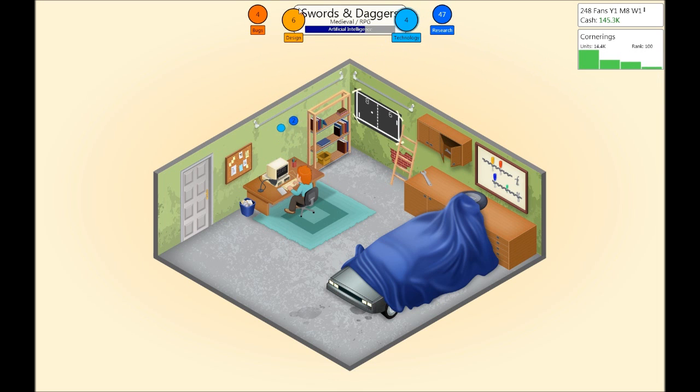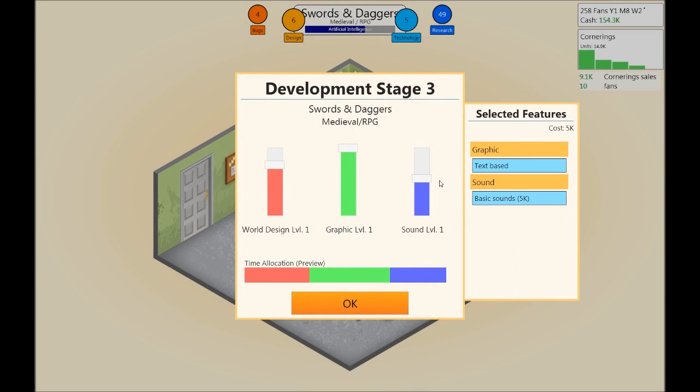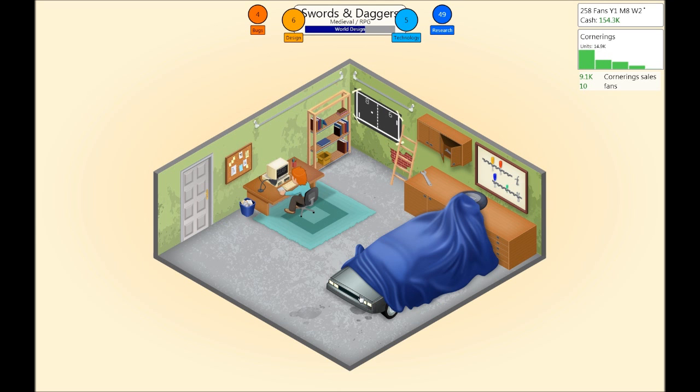And then if things work out well, I can maybe release this again with graphics, right? So graphic text based, yes. Don't have to focus much on that part. Maybe work a little bit more on the world design and sounds. And yay, we unlocked, so we can research our own game engine. That's good work.